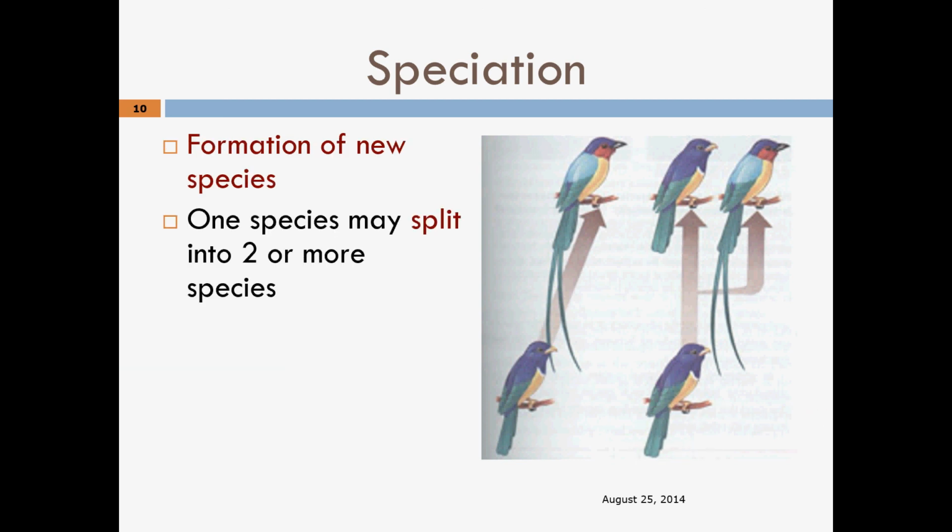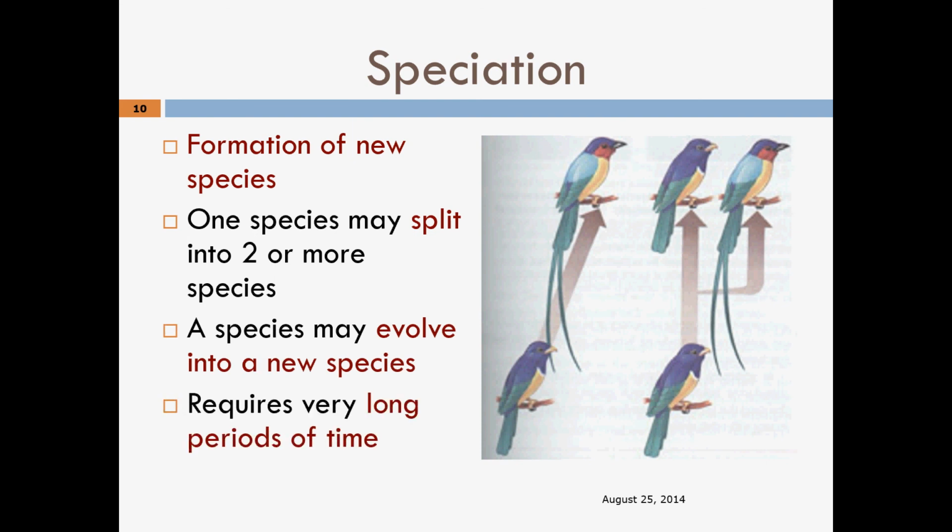One species may split into 2 or more species. A species can evolve into a new species, and this requires a very long period of time. So again, population, speciation, and natural selection is something that we will talk about later on in more detail.